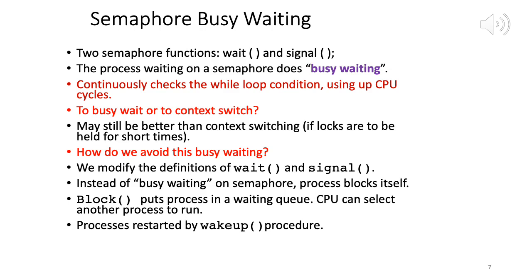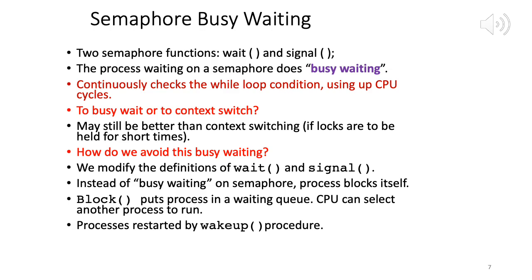If s is 1, while s is 0 is false, you acquire the lock, you do s minus minus. Any other process which does a wait on s when s is 0 has to busy wait in that while loop. What signal of s does is very simple, s plus plus. Right, so we are already aware of those wait and signal operations.